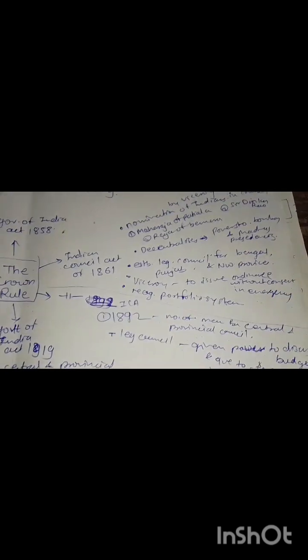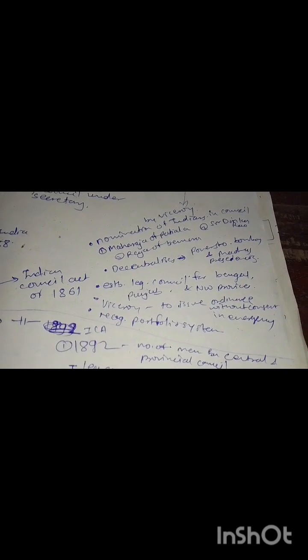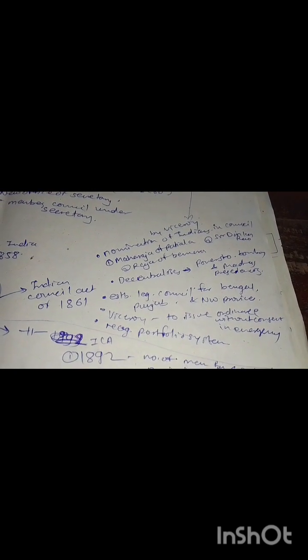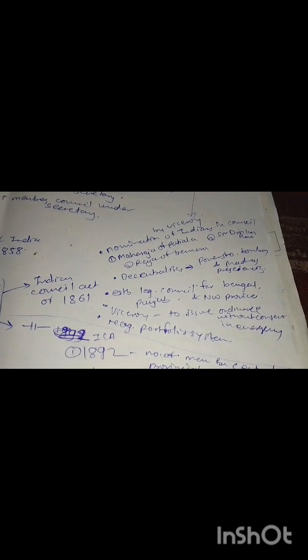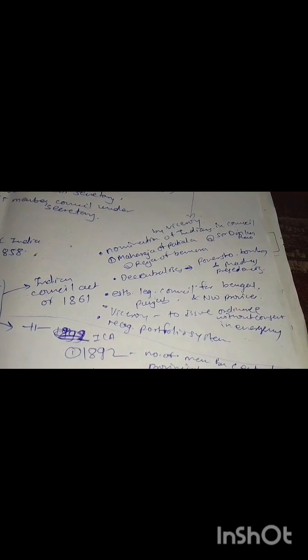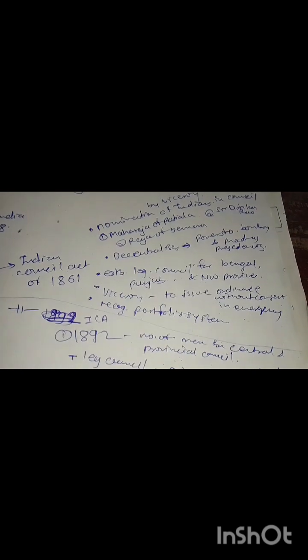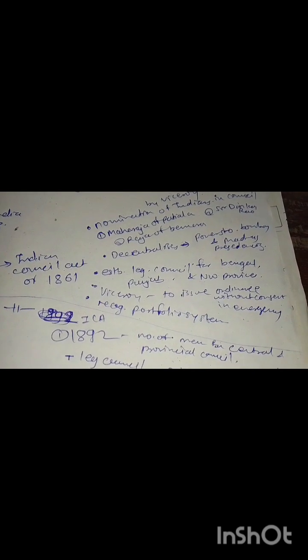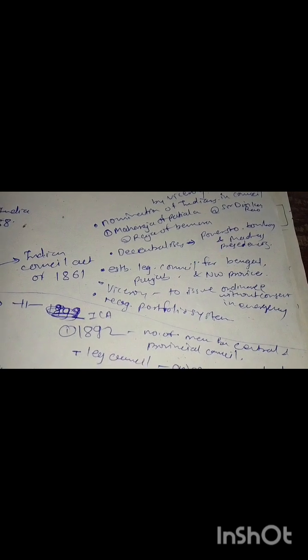Then the second act was the Indian Council Act of 1861. This act provided for nomination by the Viceroy of India in Council. Three members were nominated. The first one was the Maharaja of Patiala, the second Sir Dinkar Rao, and the third one was the Raja of Benares. Decentralization took place. Power was given to the Bombay and Madras presidencies.